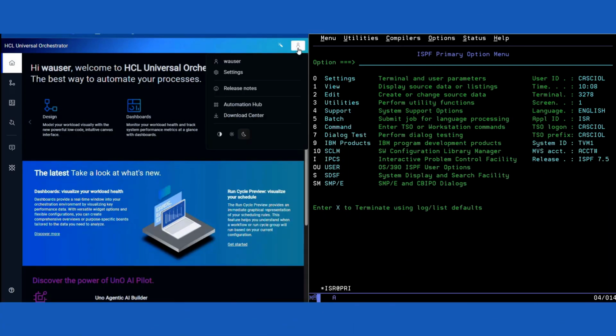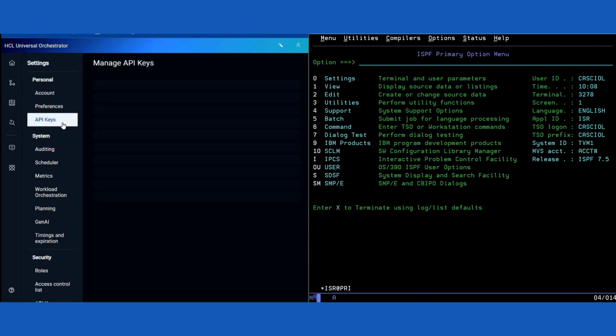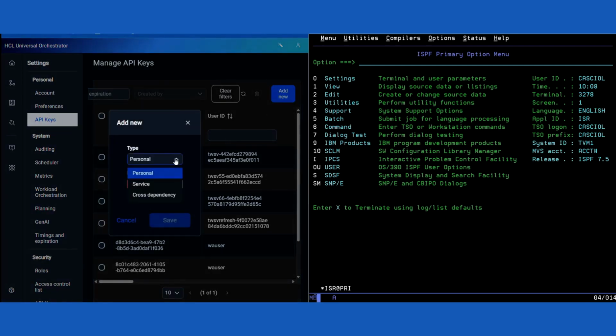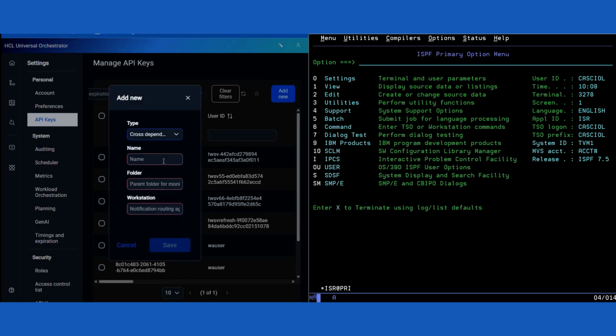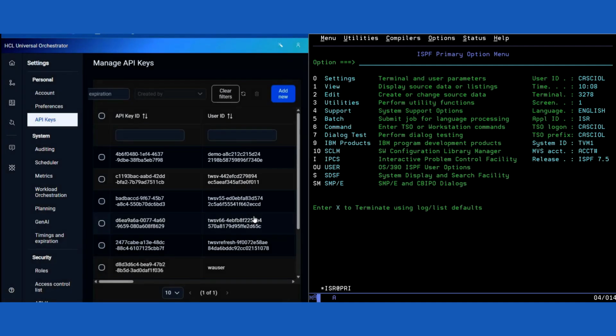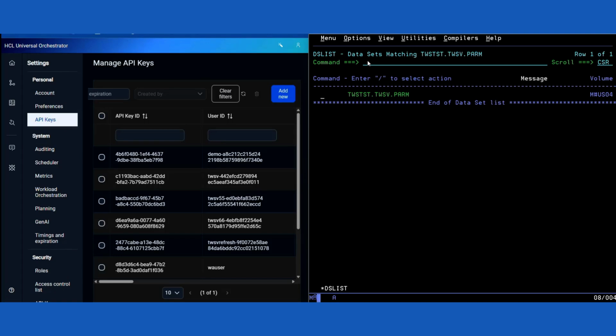From the HCL Universal Orchestrator UI, create an API key of type cross-dependency by specifying all the required details. Copy the API key to the parameter member containing the CRDOP statement of your controller, starting from column 1.